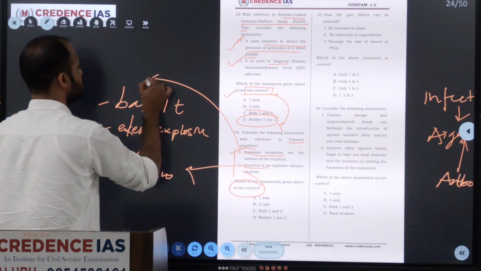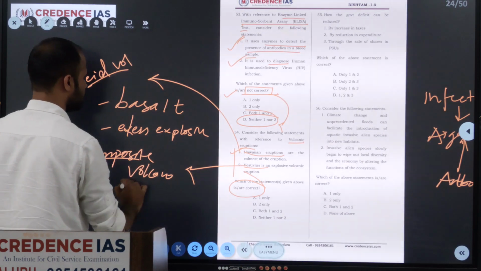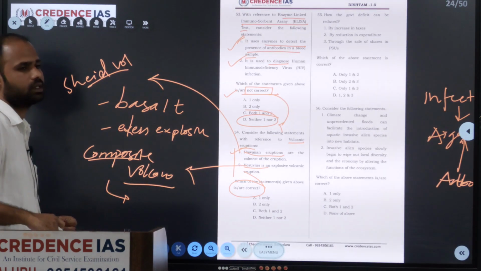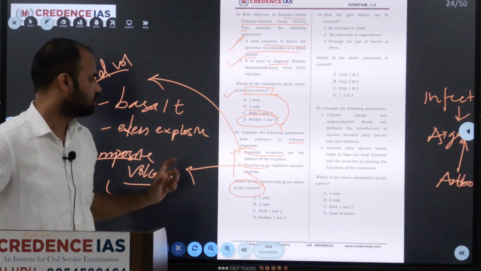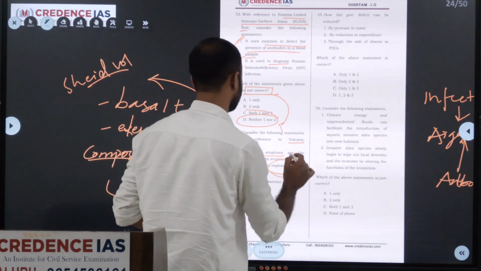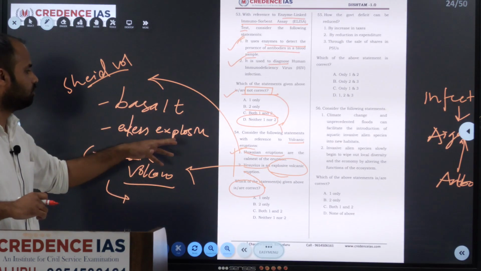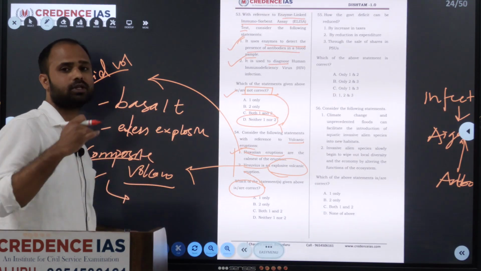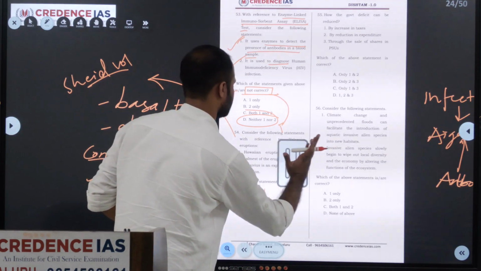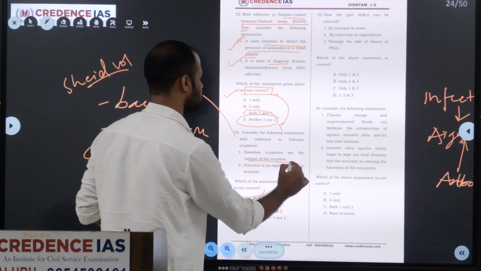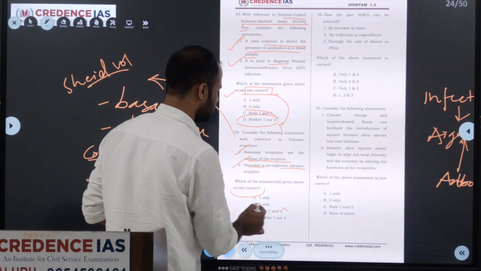So Hawaiian is a shield volcano. This is a composite volcano. In a composite volcano, the magma which is erupted is more viscous. That's why it is more explosive, and along with the lava, pyroclastic material as well as smoke is generated from the composite volcano, and it will deposit in the form of layers. That's why it's named composite. With this information, Hawaiian eruption is the calmest of eruptions. Yes, it is correct. Vesuvius is an explosive volcano. So both 1 and 2 are correct here.